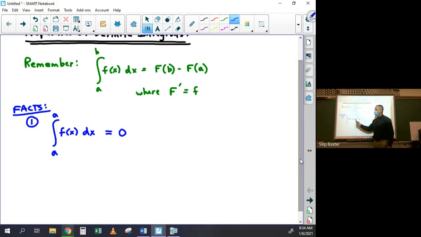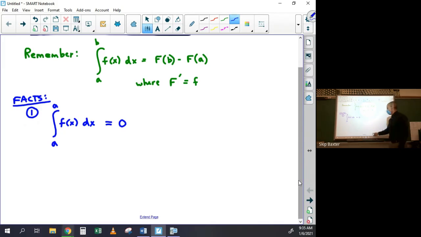Okay, so if you see something like this on the AP test, and this is the same number as that, this could be any complicated thing that they want to write there. The answer is 0. Don't be fooled. If you're going from a to a, where a could be any number at all, the answer is 0. That makes sense, right? Definitely should be true. Definitely is true.